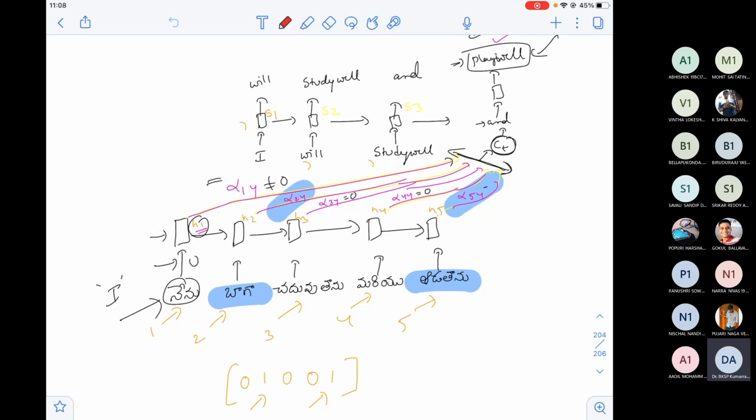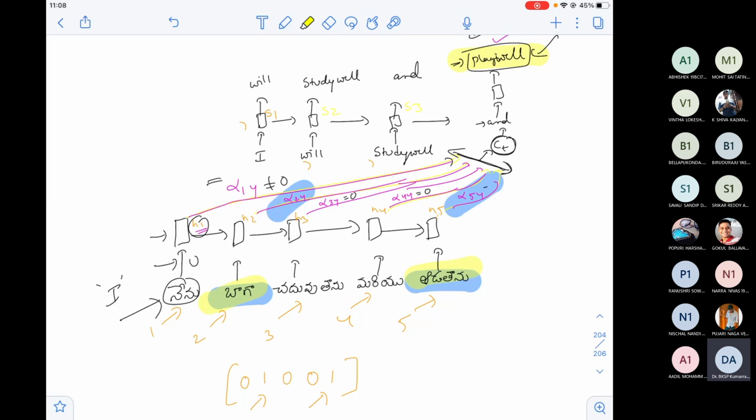For example, to generate the word "play well", I don't require the entire sentence in Telugu. I just require this and this. Since I am well aware of the two languages, I can easily identify which word of my Telugu language is important to generate an English word.